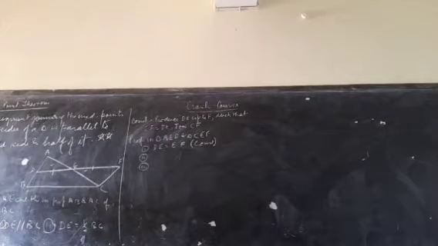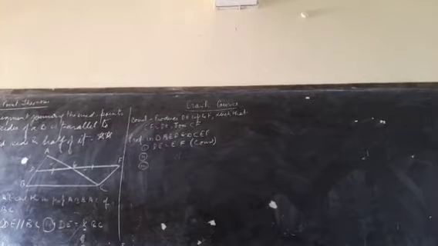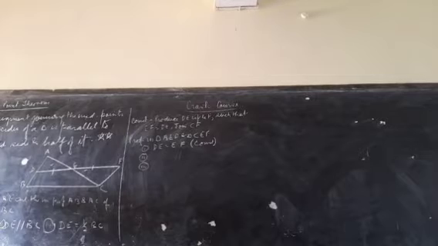Any other school or this one? Sir, angle 1 is equal to angle 2, vertically opposite. Where is 1? Where is 2? रट्टा मार के आया क्या? Where is angle 1 in the figure?